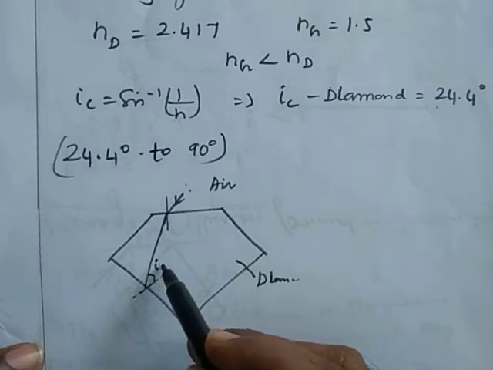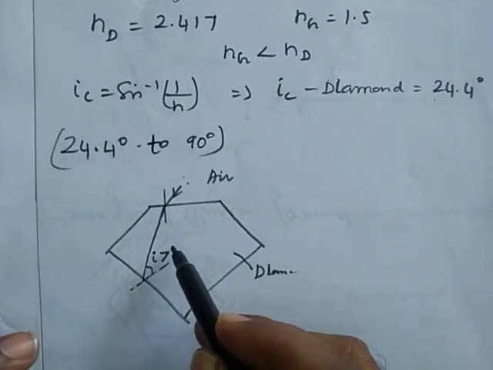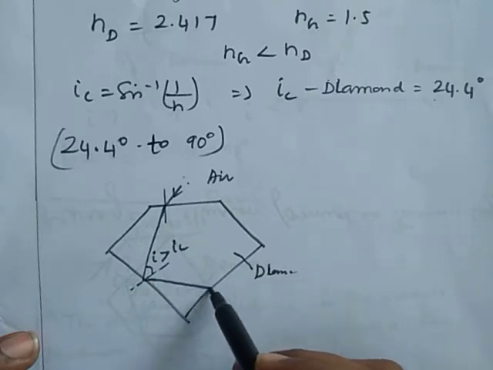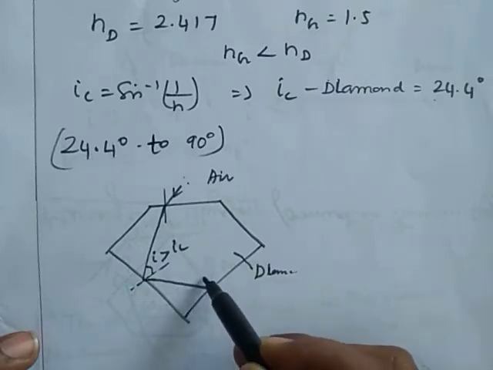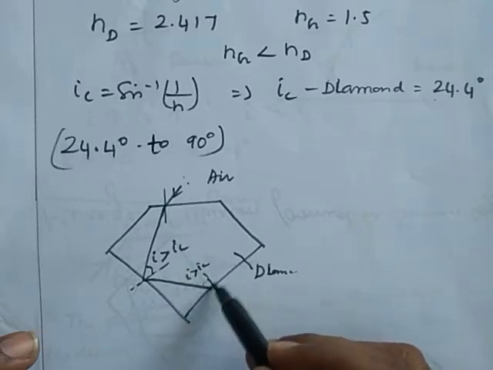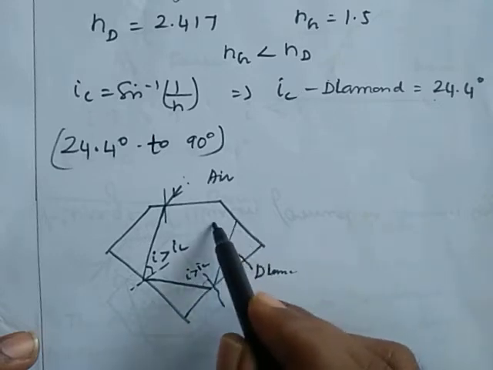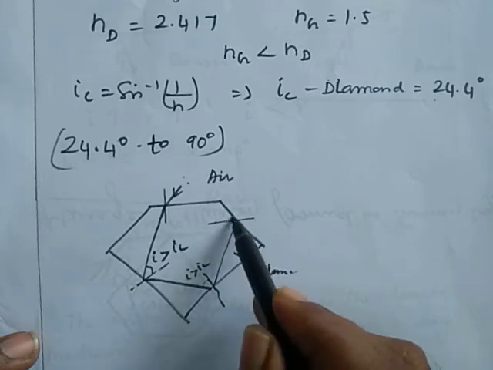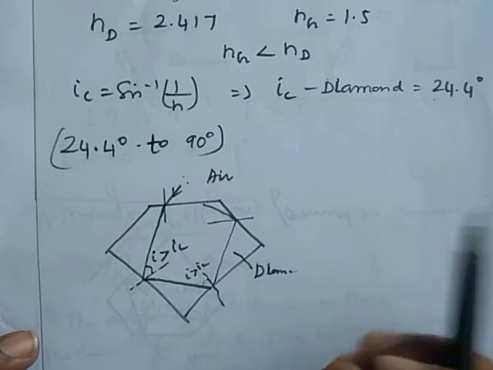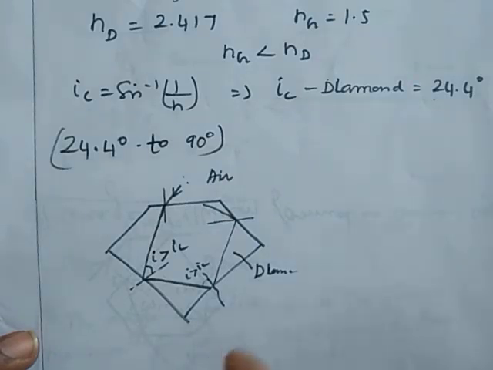This angle of incidence I is greater than the critical angle of the diamond, so the light will be totally internally reflected. At this point also, I is greater than IC, so here also there will be total internal reflection. At every point there will be total internal reflection, so the diamond will appear with dazzling color.